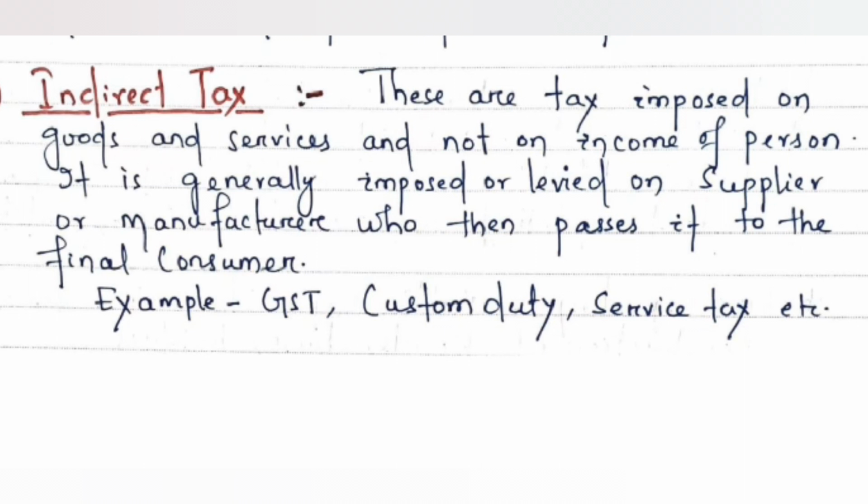It is imposed or levied on supplier or manufacturer of goods. It means the tax is imposed on the manufacturer, so the manufacturer or the supplier pays the tax, but it is collected from the consumer who purchases the goods. That is why the burden is on the consumer who pays the tax, or we can say who purchases the goods indirectly pays the tax. Example, GST, custom duty, service tax, etc.